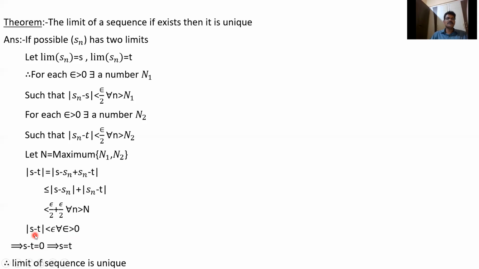Suppose S minus T is 1 by 2. I will take epsilon equal to 1 by 4. You will get 1 by 2 less than 1 by 4, which is a contradiction. So whenever mod S minus T is less than epsilon for all epsilon greater than 0, S minus T is 0, so S equals T. These two are the same. Therefore, the limit of a sequence is unique.